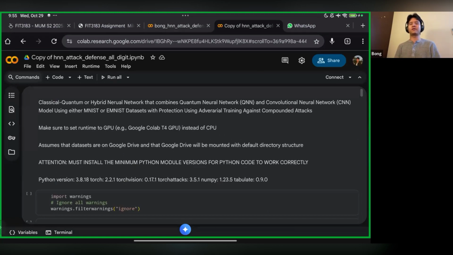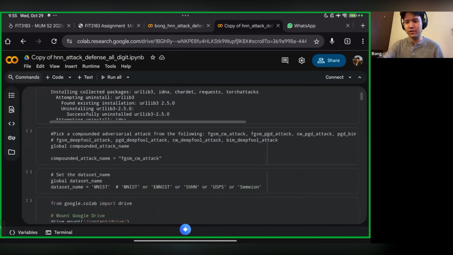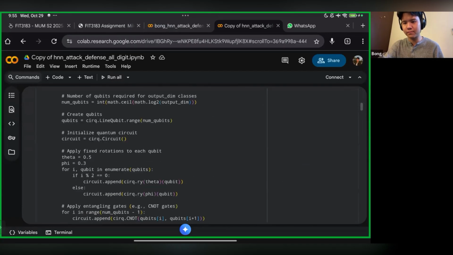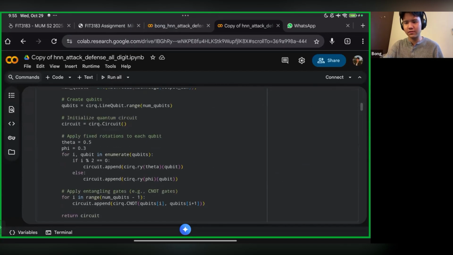Because it combines the quantum layer together with the classical neural network to build a hybrid neural network over here. But they used a fixed amount of quantum layers that they didn't change at all. The circuit is fixed rotations, theta and phi.